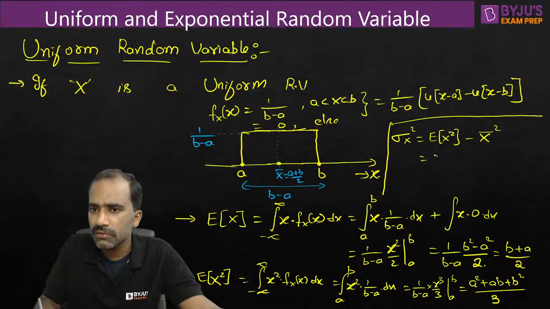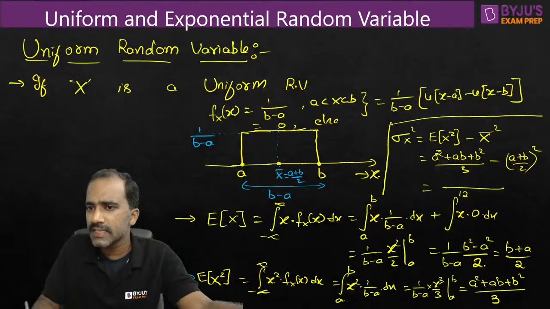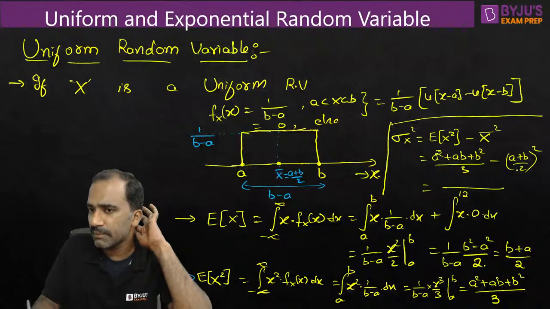Expectation of x square we know is a square plus ab plus b square divided by 3, minus mean whole square. What is mean whole square? It is a plus b by 2 whole square. If you resolve it, 12 in the denominator. So here it is a square plus b square plus 2ab divided by 4.